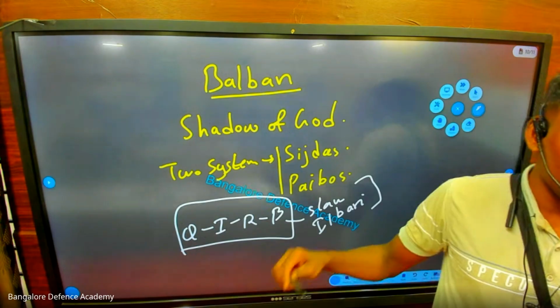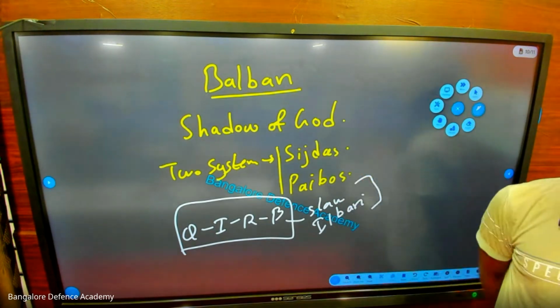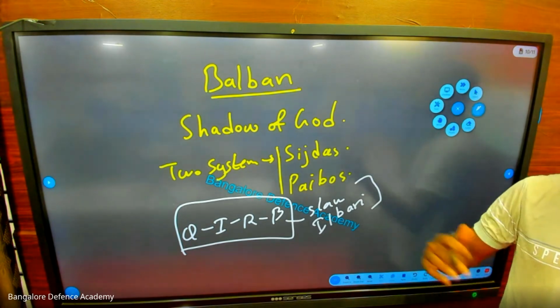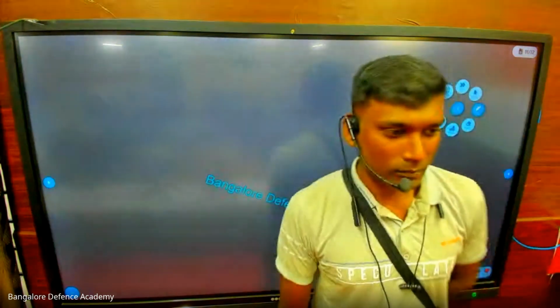Razia Sultana. Who is the first female and the last female ruler of India? Razia Sultana. Who is called the shadow of God? Balban. Who introduced Sijdas and Paibos? Balban. Understood? Yes, sir.